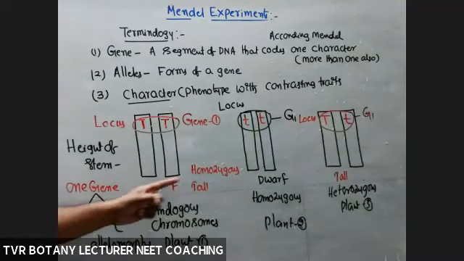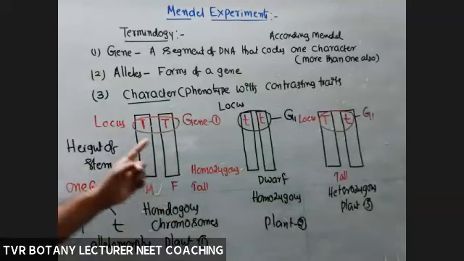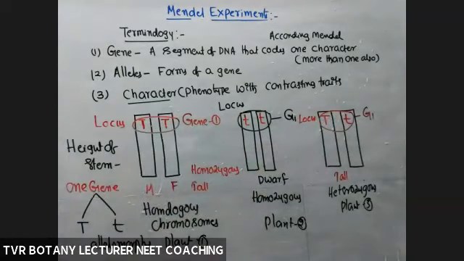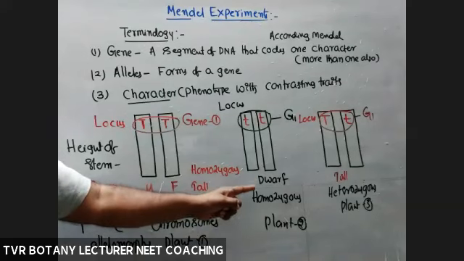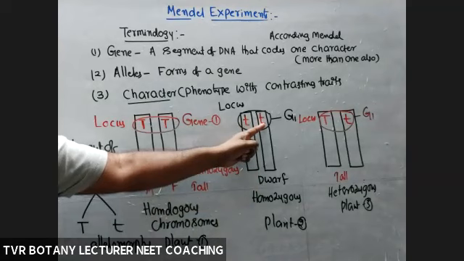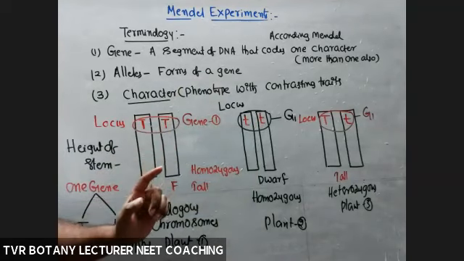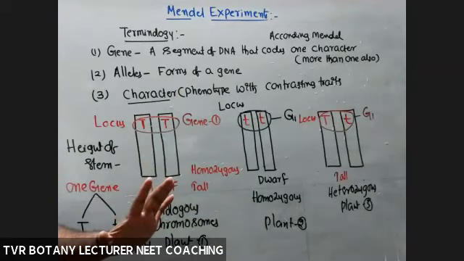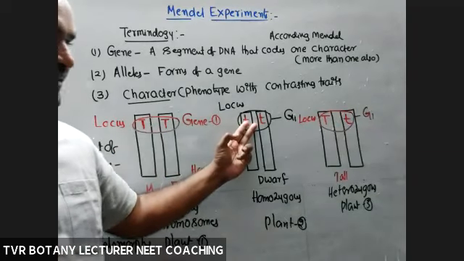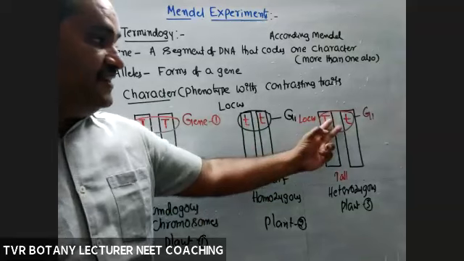What about tall character? Tall, expressed in both homozygous and heterozygous condition. And what about recessive character? Dwarf character, expressed in homozygous condition only. Right? Is it clear? Here, how many kinds of alleles? One kind. Here, how many kinds of alleles in that locus? One. Here, how many kinds of alleles?